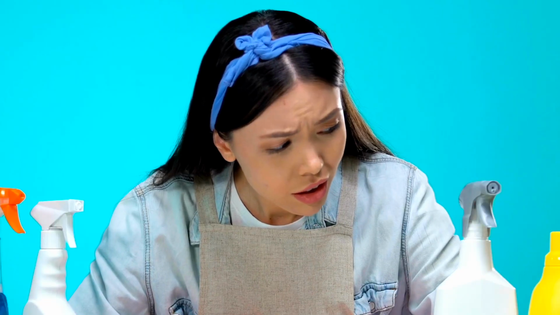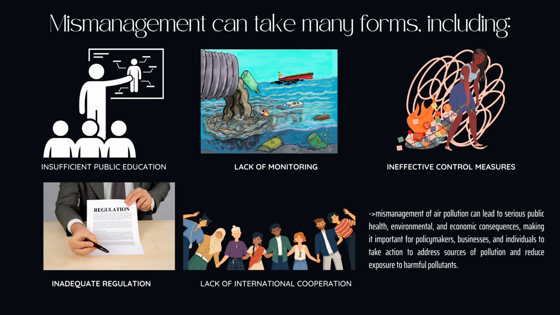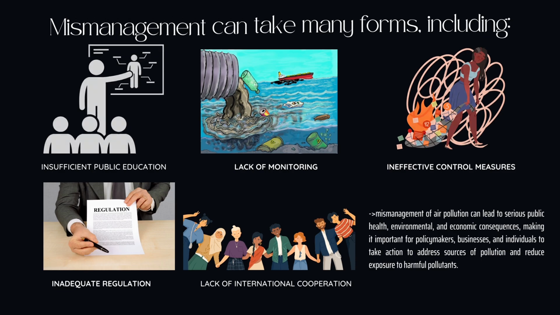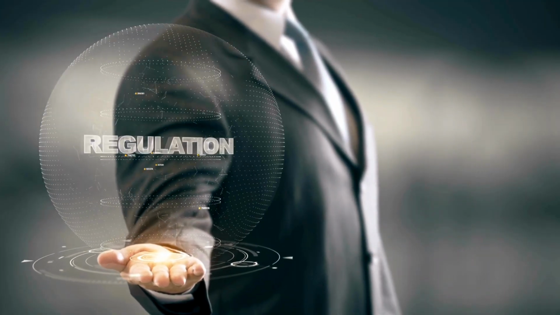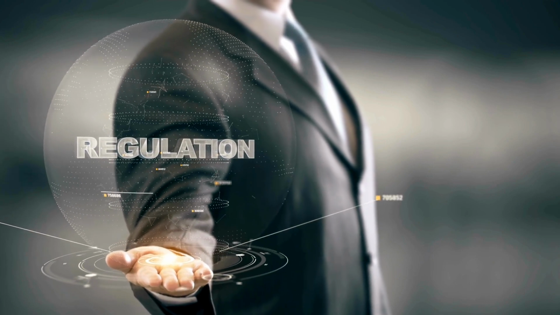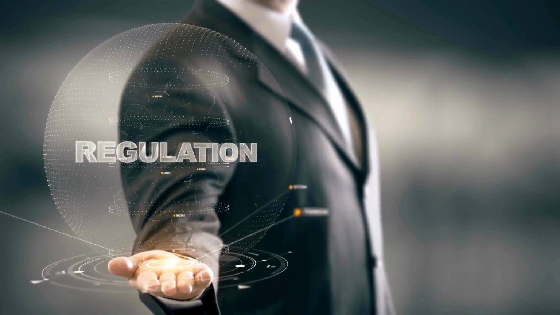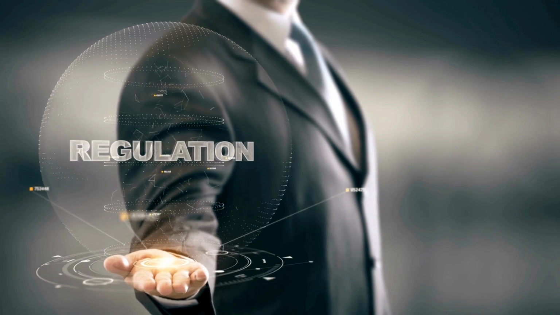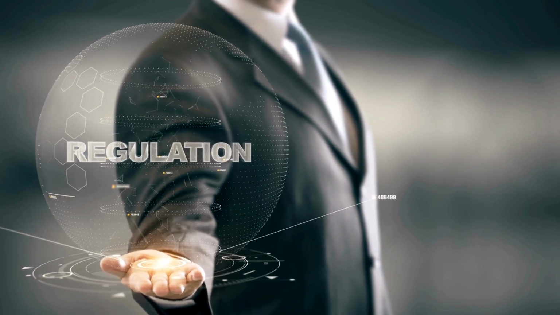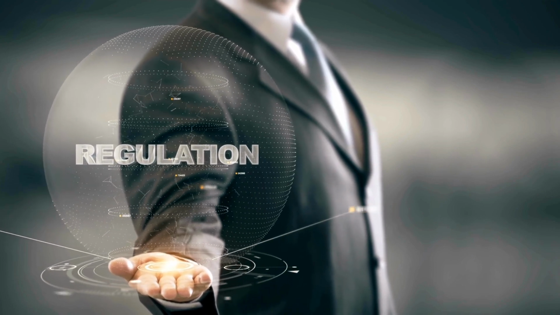The next thing is ineffective control measures. Even when regulations are in place, if control measures are not effective or not enforced, sources of pollution may continue to emit pollutants into the air. The next thing is inadequate regulations. When governments do not implement effective regulations or standards for air pollution or fail to enforce existing regulations, sources of pollution may be allowed to emit more pollutants than they should.